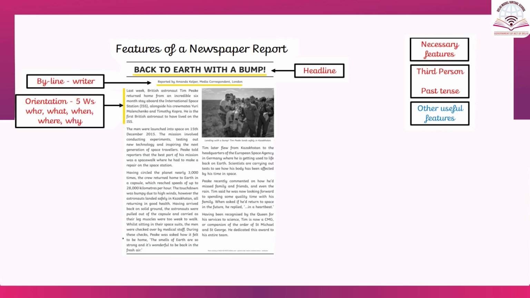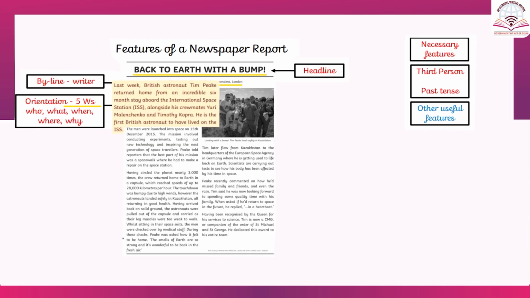Then this is the lead paragraph or the opening paragraph of the article that gives us the 5 W's we have discussed. It talks about the British astronaut Tim Peake, who returned to Earth from his 6-month stay aboard the International Space Station along with his crewmates, and he's the first British astronaut to have lived on the ISS.